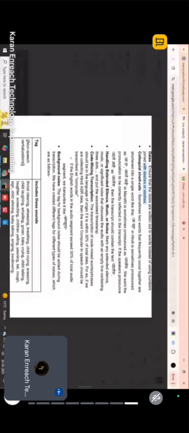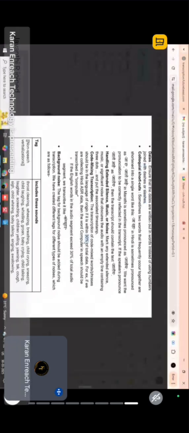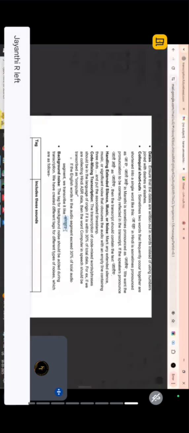But suppose that audio has more than 30% of words in English, like in a sentence such as "hi, how are you, kahan ja rahe ho", then you can type those "hi, how are you" itself in Hindi. Here you can see for computer, if computer is spoken in that sentence, then you can type it as computer in Hindi. If the audio has more than 30% English words in that particular segment, then you can type that entire segment in Hindi. You don't have to type it in English.